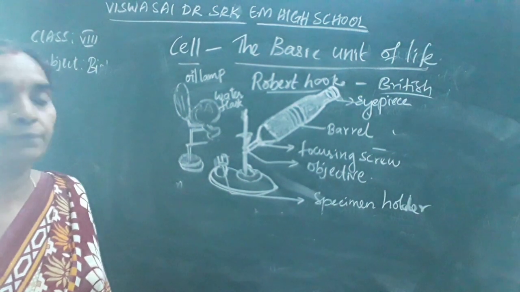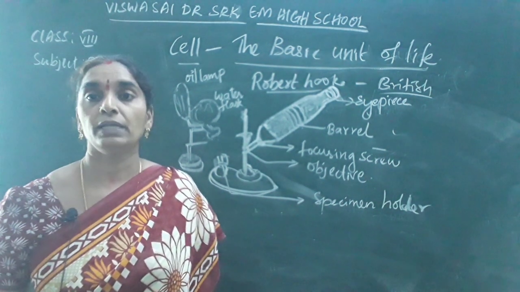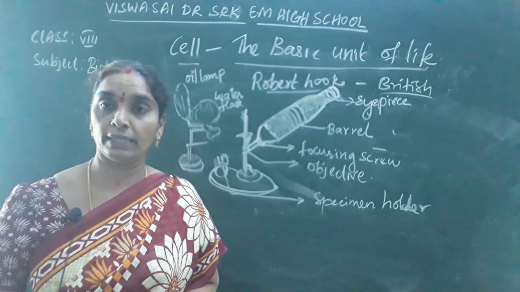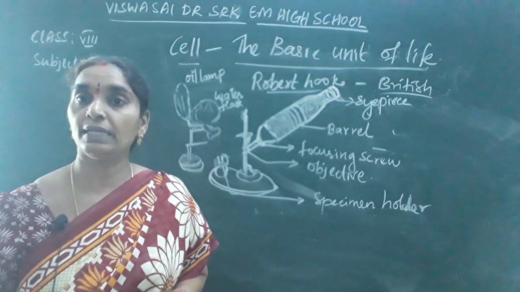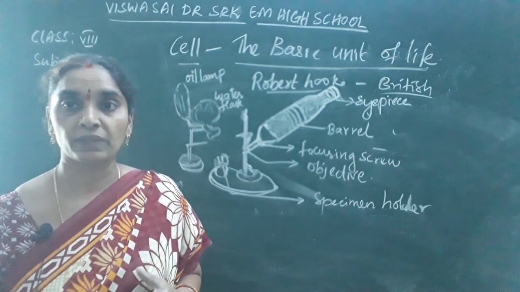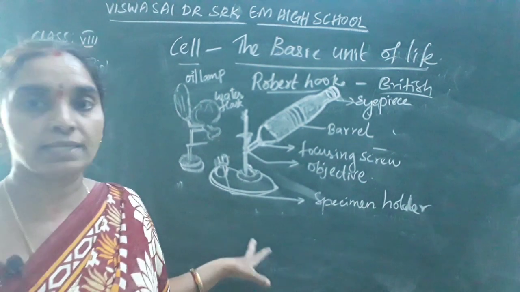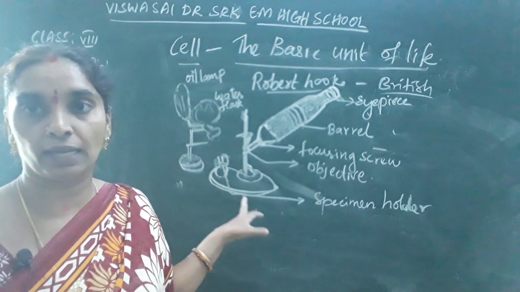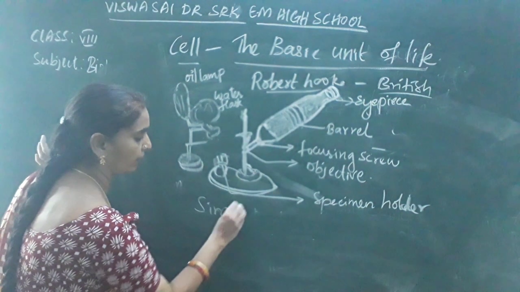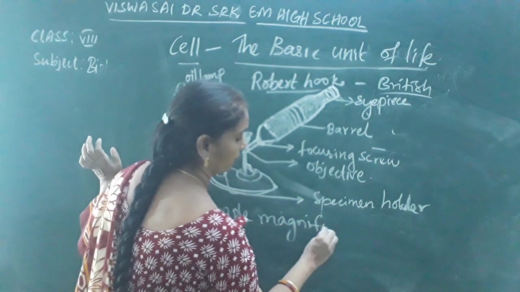He observed the cork cells. What did he observe? He observed the cork cells. What are these cork cells? He removed the bark of the oak plantation and observed these cells under his simple microscope, where magnification was done several times. He used only a simple magnifying lens in his microscope.